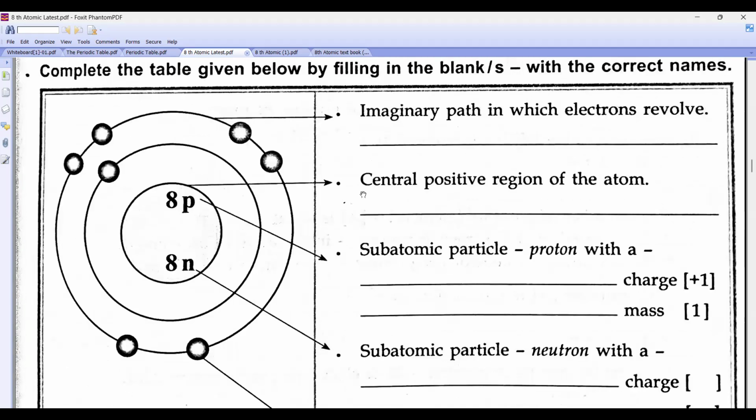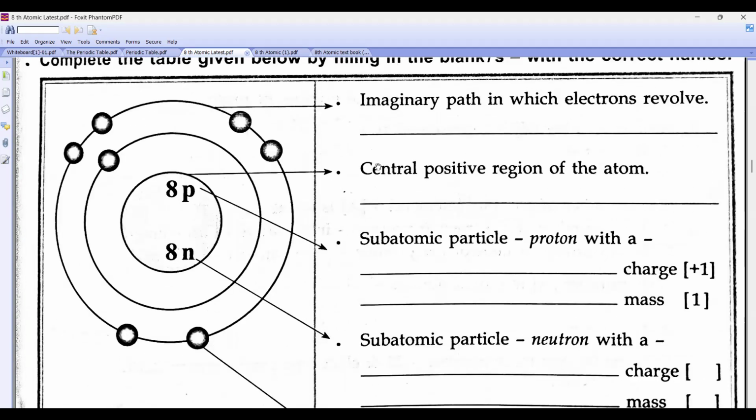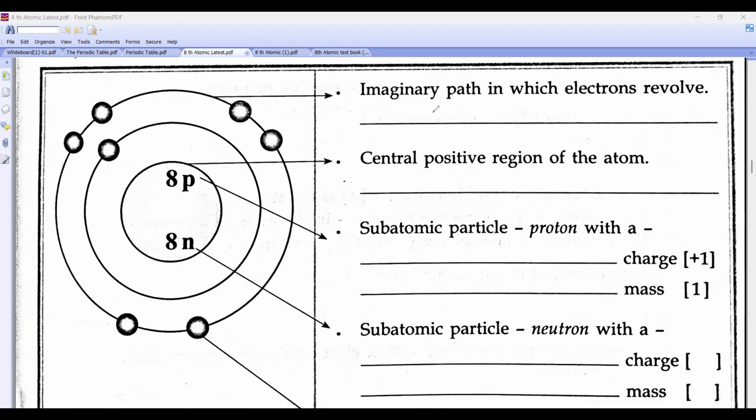The imaginary path in which the electron revolves is called an orbit or shell. The central positive region is called the nucleus. The subatomic particle proton has a positive charge and unit mass.